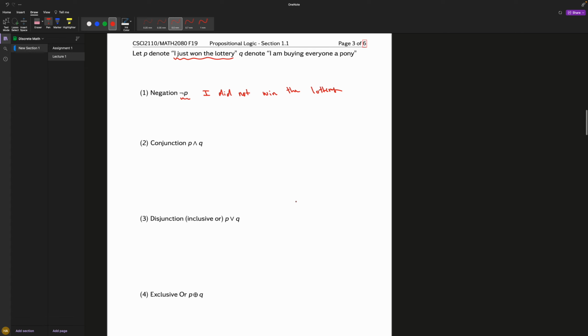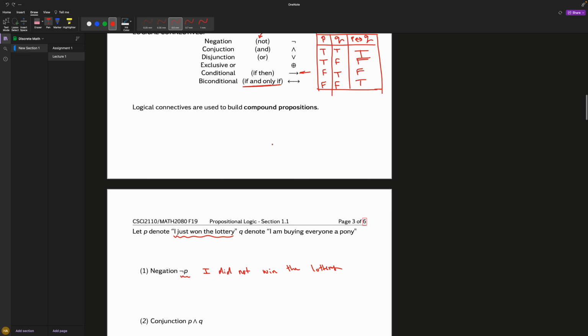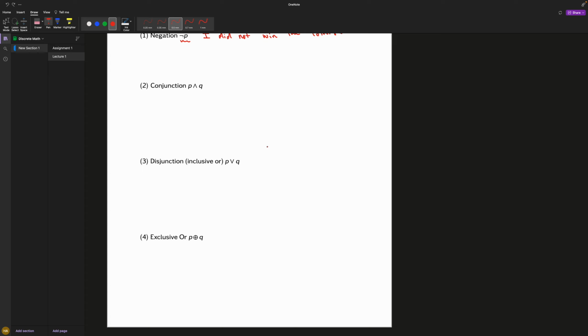P and Q. So what I'm saying here is basically I just won the lottery and I am buying everyone a pony. That's literally what it is. So you'd say this sentence and you say and this sentence. Do practice. So you just remember what these symbols mean. They are up here. So you see this is an and. You just practice a couple times to be honest, and you kind of just get used to it. So I know it looks like gibberish at first, but it's not too bad.